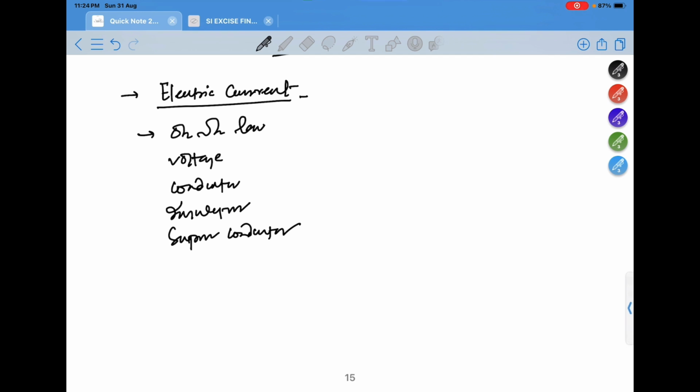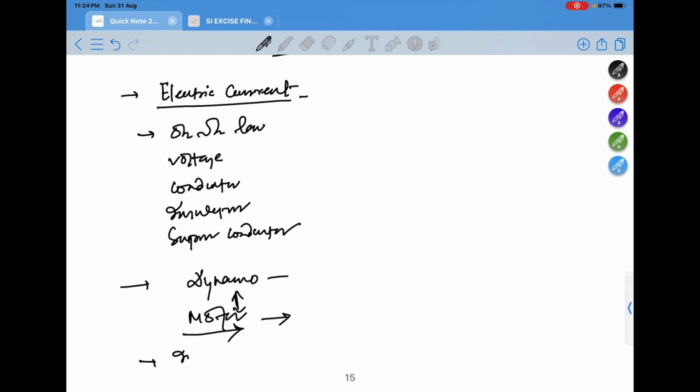Then you should know a little bit about dynamo. What is a dynamo? What is a motor? A dynamo converts mechanical energy into electrical energy, and a motor converts electrical energy into mechanical energy. These are two different things, but they do the opposite work.